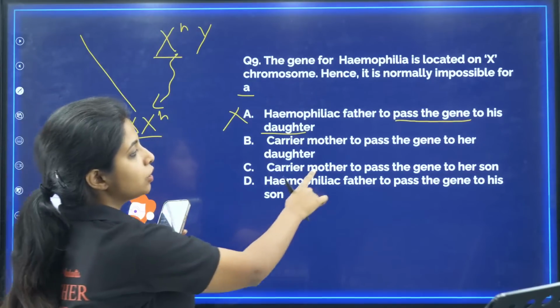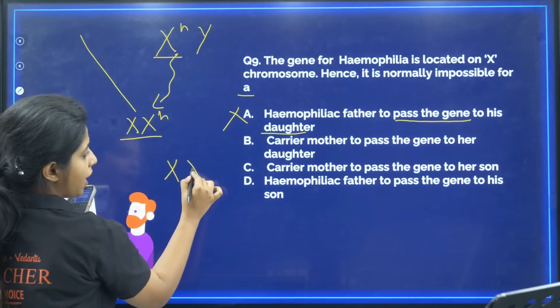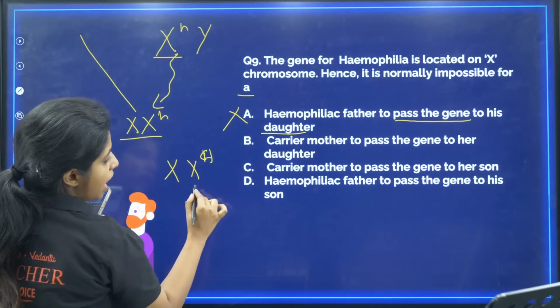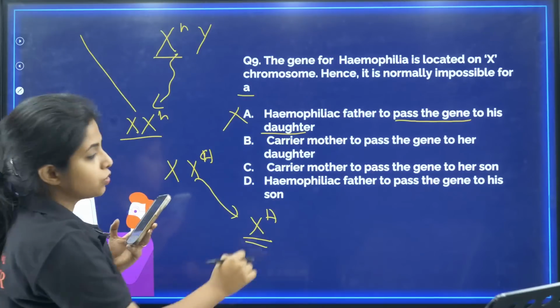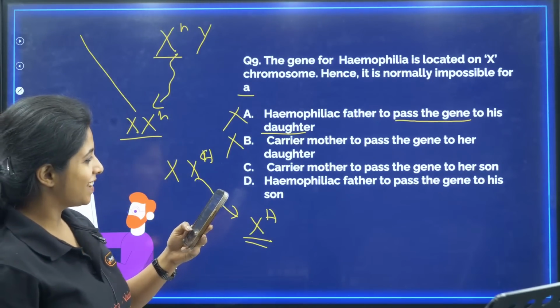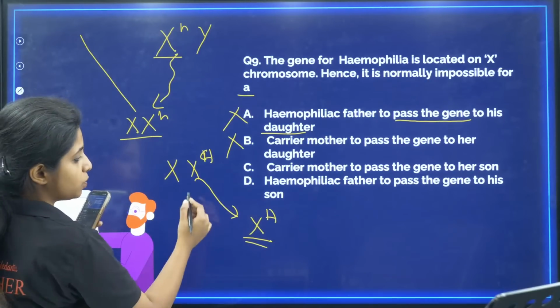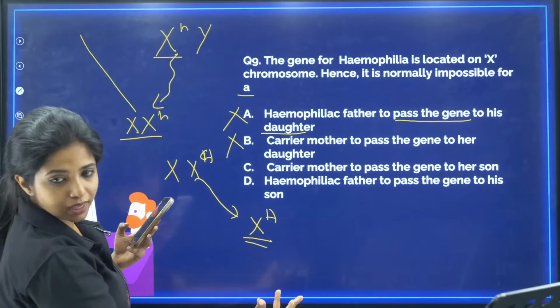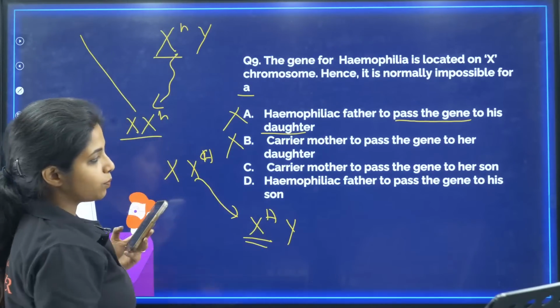Now, carrier mother to pass the gene to her daughter. Suppose this is a carrier mother. Can't she pass this gene to her daughter? Yes, she can. She will definitely pass either of the X. So this is also possible. Carrier mother to pass the gene to her son. Isn't that possible? Again, that is possible because in the case of a boy, a son to be formed, you get X from the mother and Y from the father. So again, this is possible.